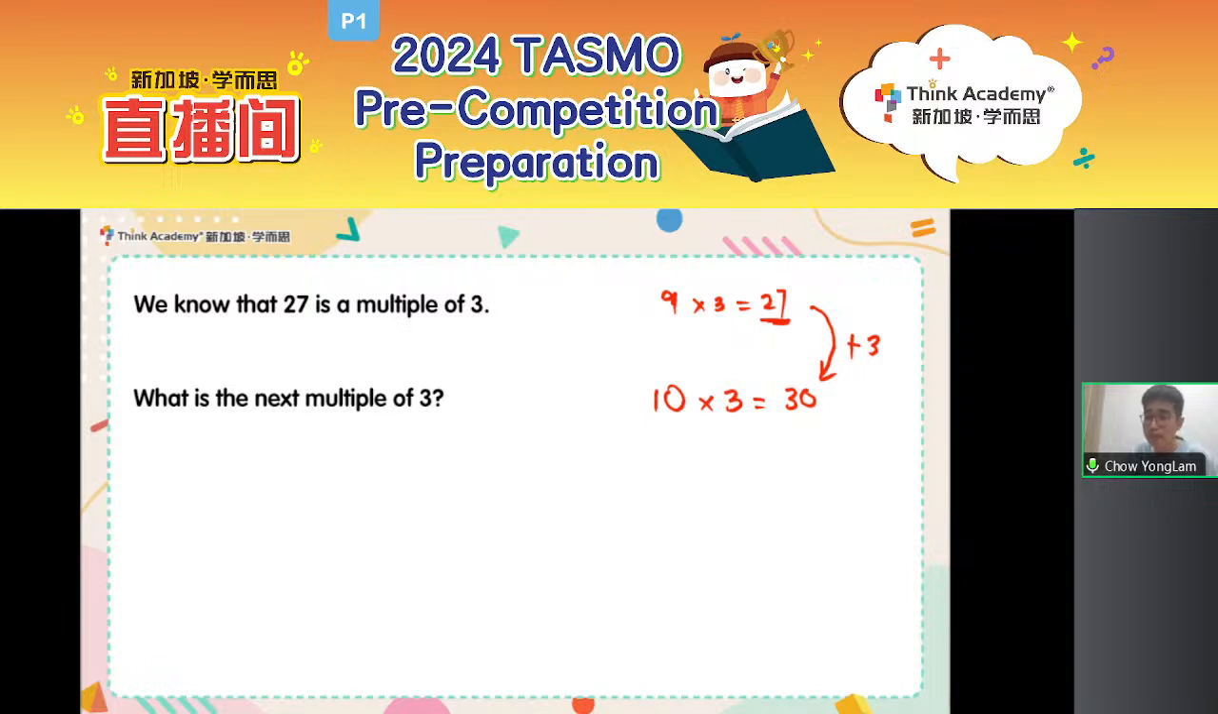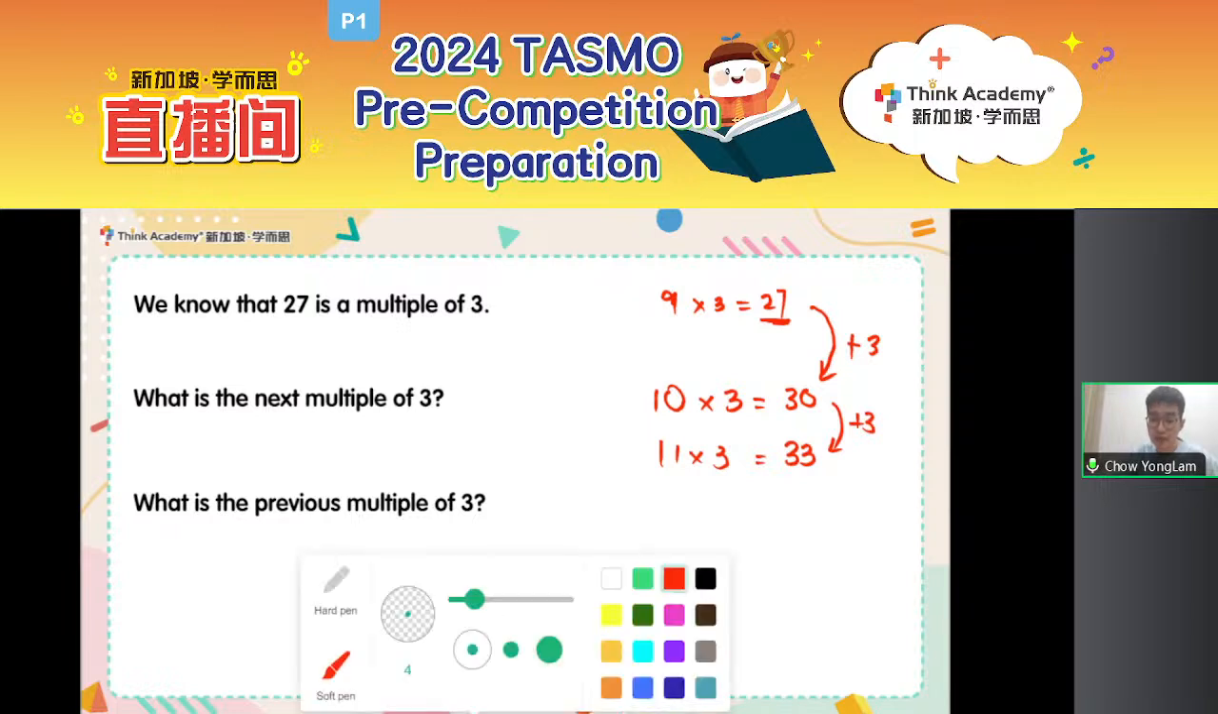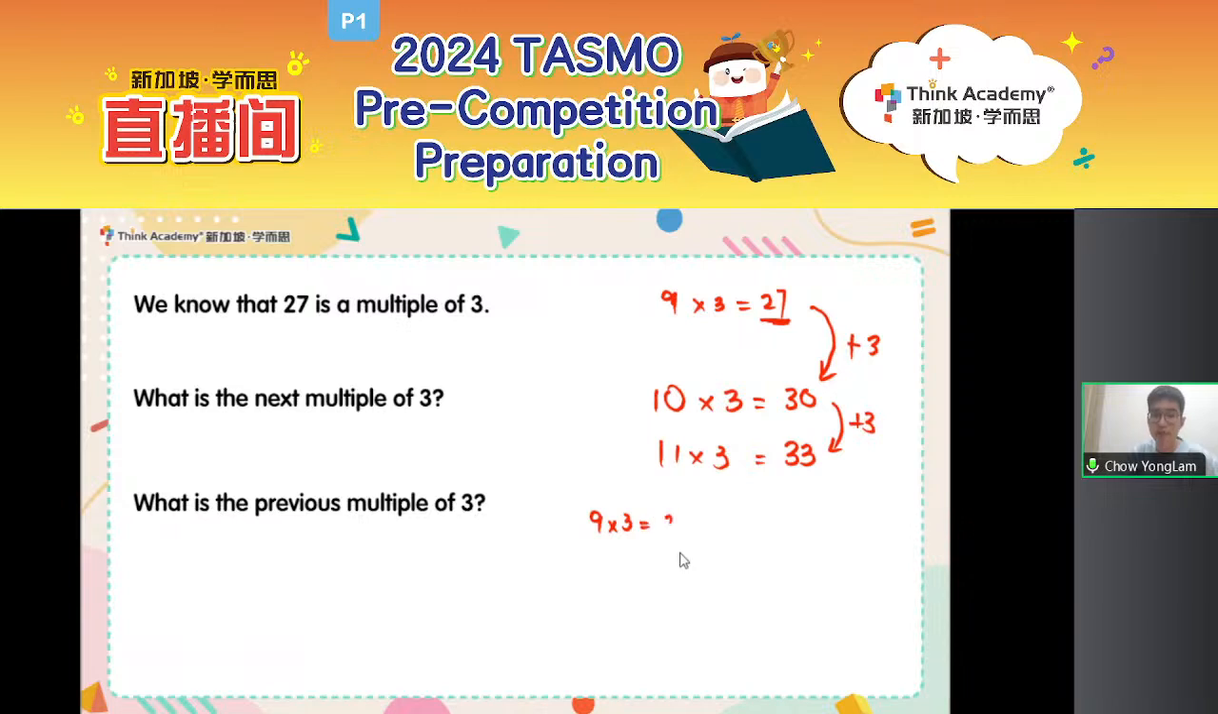So after 30, the next multiple will be 33. And how do I get that? Other than doing 11 times 3, I just do 30 plus 3. Okay? So that's one question over here. How about this? What is the previous multiple of 3? Just now we said we have 9 times 3 is equal to 27. This is the multiple. What is the previous multiple? The multiple before 27. Before 27, what is the multiple of 3? Type it in the chat below.